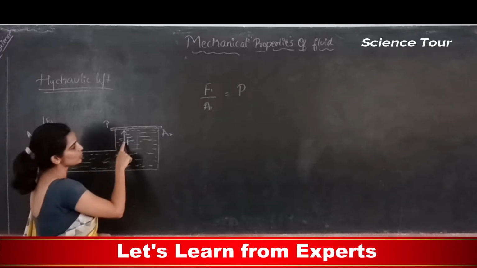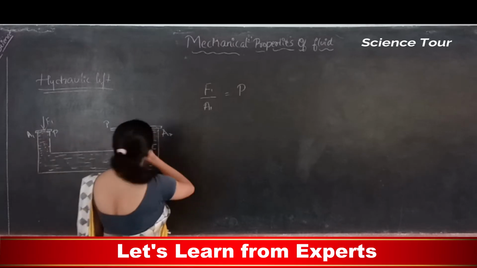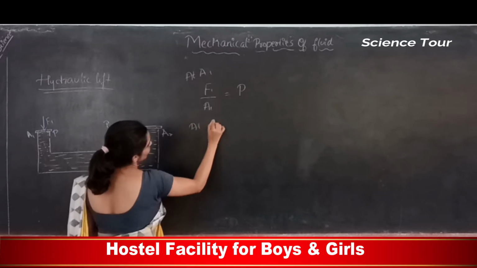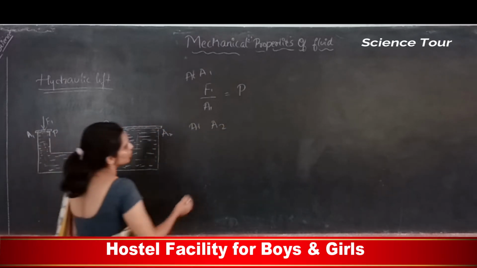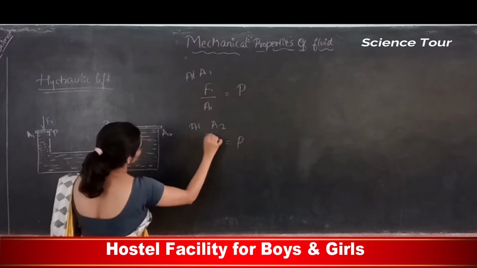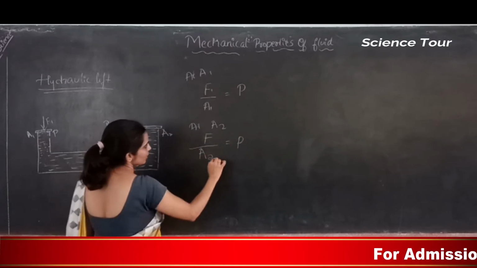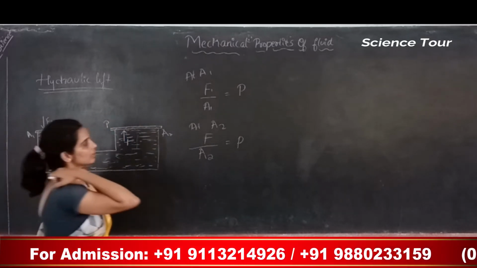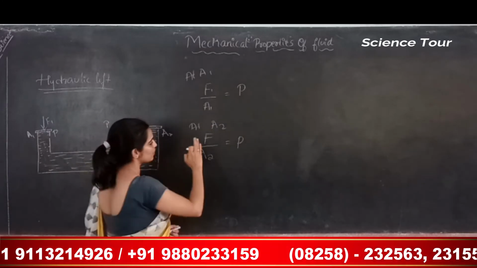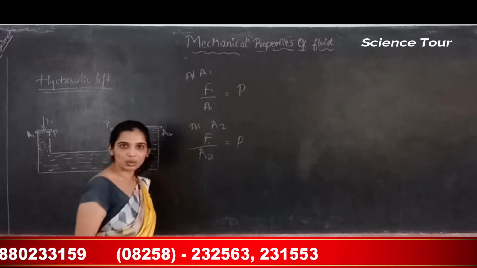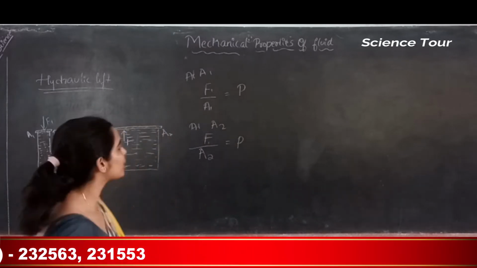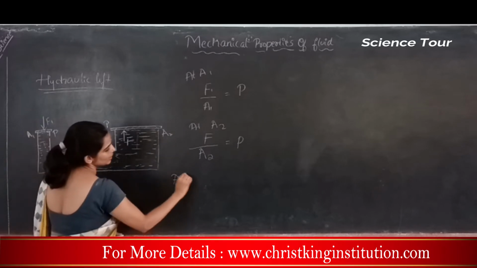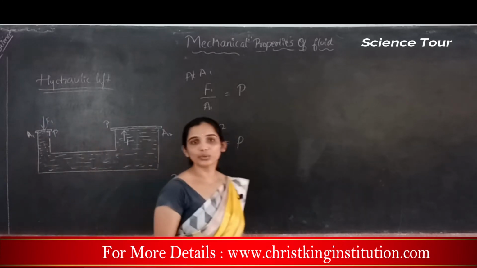So can I write the expression for pressure here? The pressure here, this is at A1; at A2, at this piston, pressure is equal to force per area of cross section A2. See, if A1 and A2 are equal, then the right hand side is the same pressure, so the left hand side would have been F1 only. If A1 and A2 are equal. But now A1 and A2 are not equal. A2 is greater than A1.